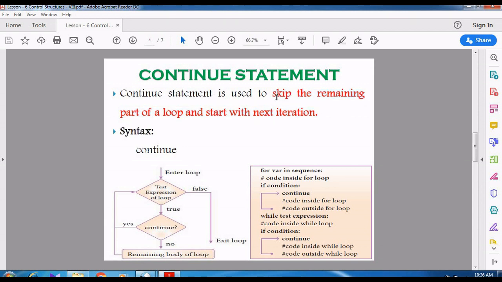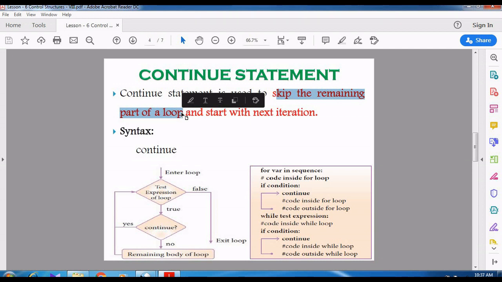So here the continue is going to skip the remaining part of the loop. Remaining part of the loop means whenever the continue keyword occurs, after the keyword, whatever statements are in the body of the loop will be skipped.